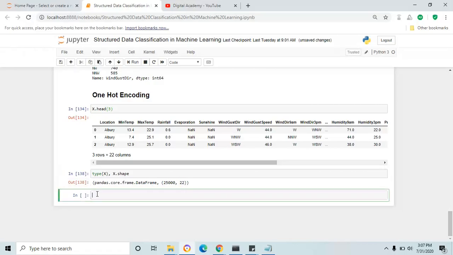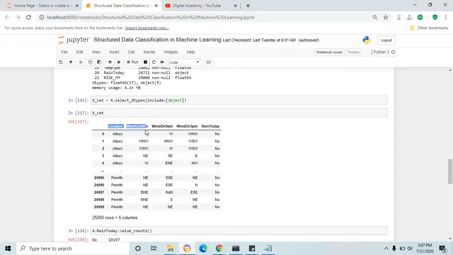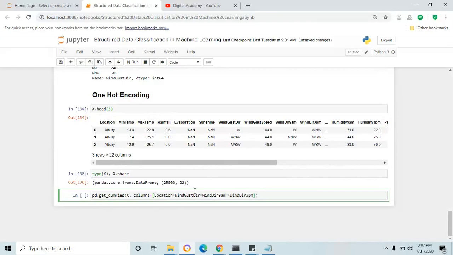Now I'm going to use the pandas function get_dummies, pd.get_dummies. If you press tab, this will auto-populate the function. Inside the parenthesis, you have to pass the data frame x and then the columns which you want to convert, which means the categorical columns. Columns, square bracket. I'm going to use the categorical column names: Location, WindGustDir, WindDir9am and WindDir3pm. You have to give double quotes.